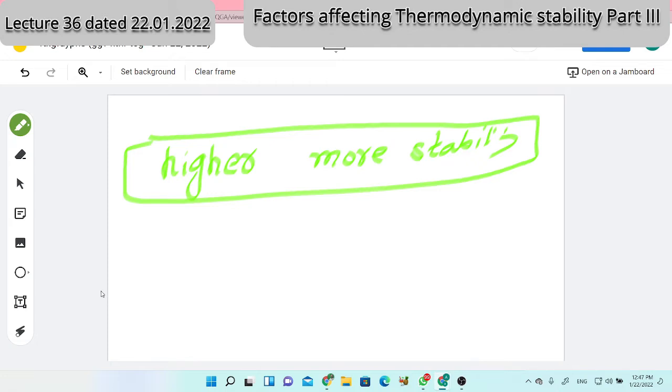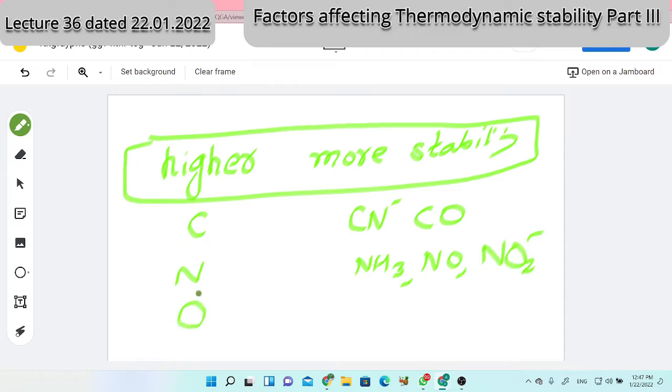Now, for example, if I consider carbon as a donor atom, the ligands are cyanide and carbonyl. If nitrogen is the donor, ligands can be NH3, NO or NO2 minus, nitrite.